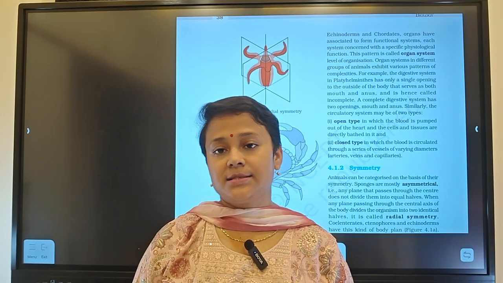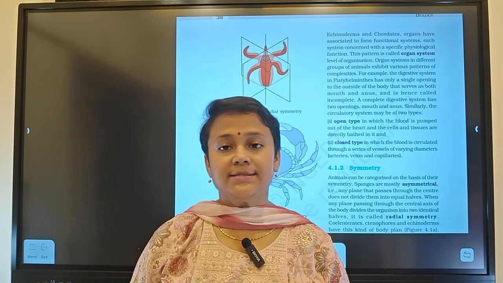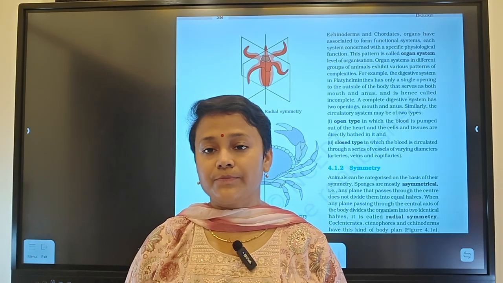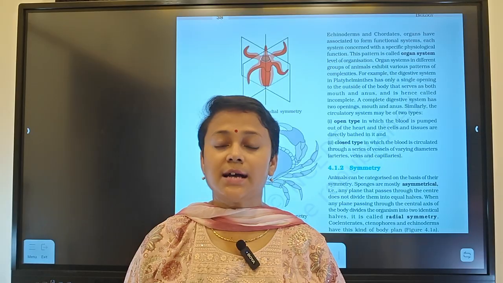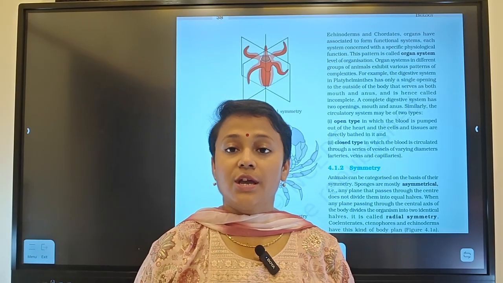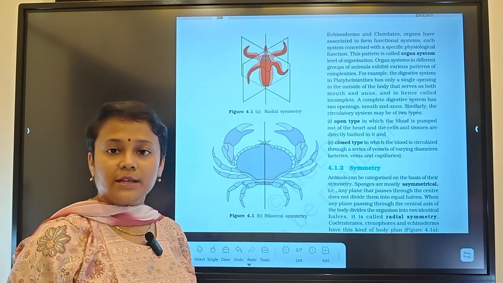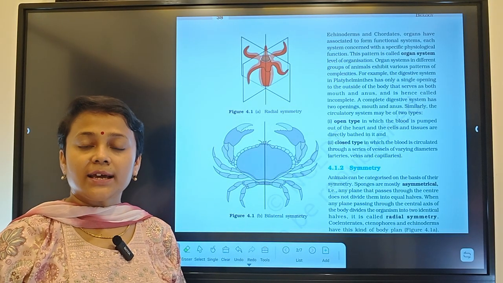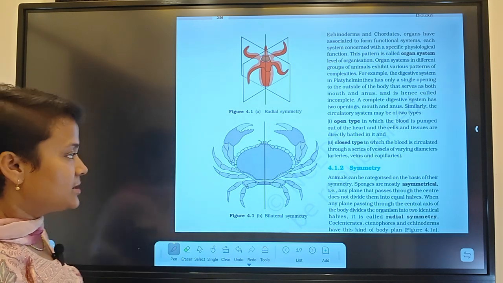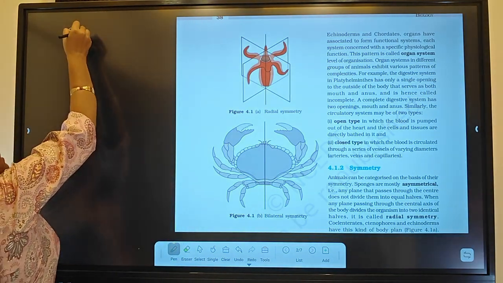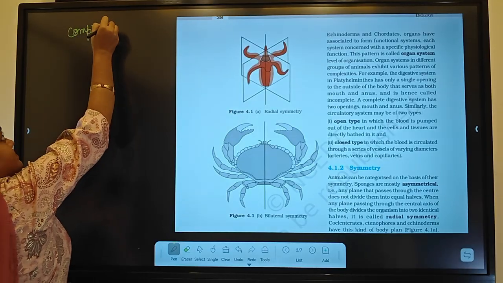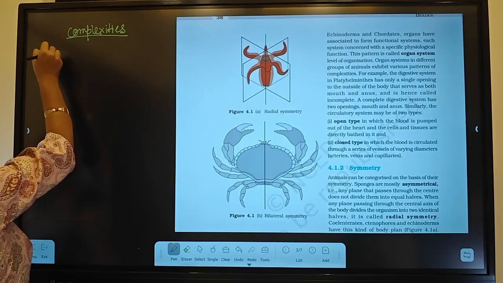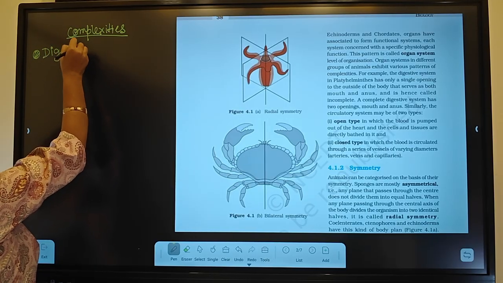In the last class, I have discussed up to the organ system level of organization. In this class, we will start from there and I will discuss other bases of classification. So in the organ system level of organization, there will be some complexities which will arise in the organisms. So what are those complexities? Complexities are on the basis of their digestive tract.